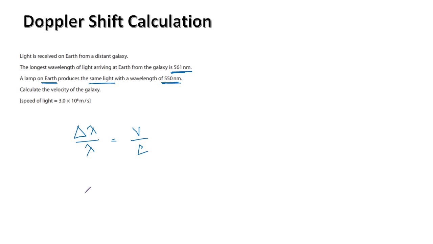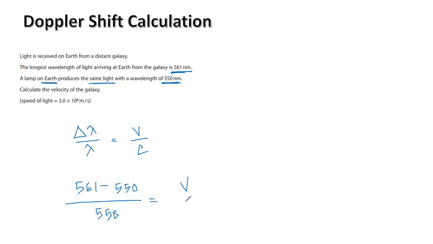So the difference in wavelength is 561 minus 550. This bit is very easy. Divided by, this is the confusion, everybody: what would be the lambda? Because I have two lambdas here. The reference value, the actual value, is always lambda. This is 550, equals v, the velocity.